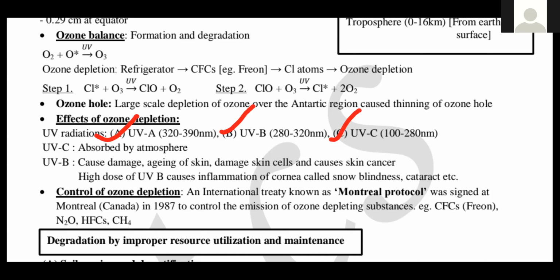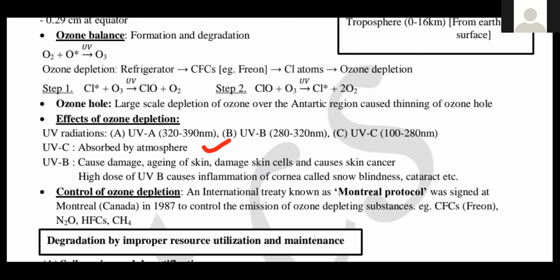As you can see over here, UVA has the longer wavelength compared to these two. UVC is absorbed by the atmosphere. UVB causes damage and aging of skin, damage of skin cells, and causes skin cancer.